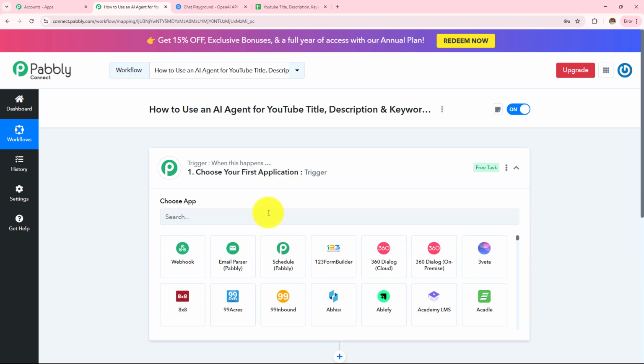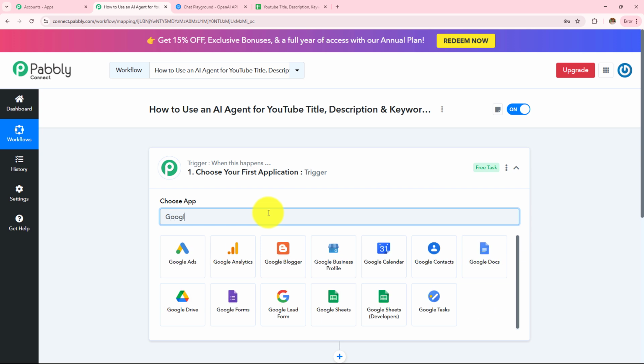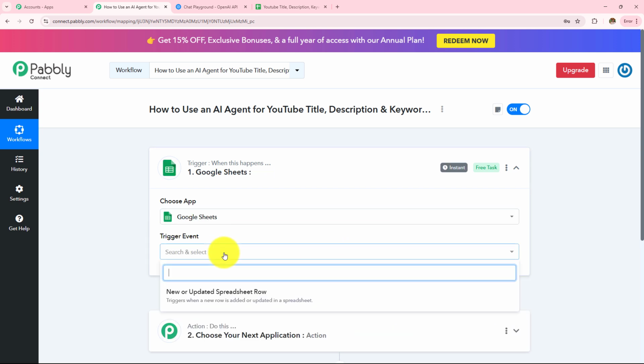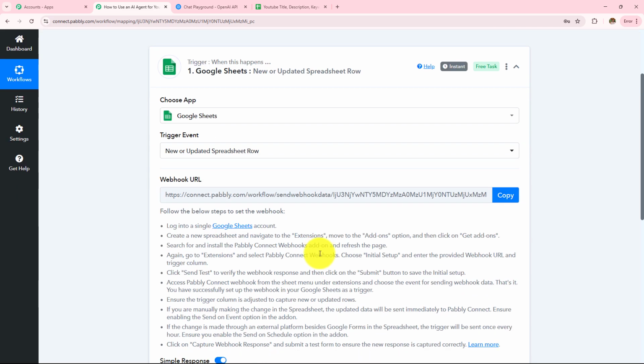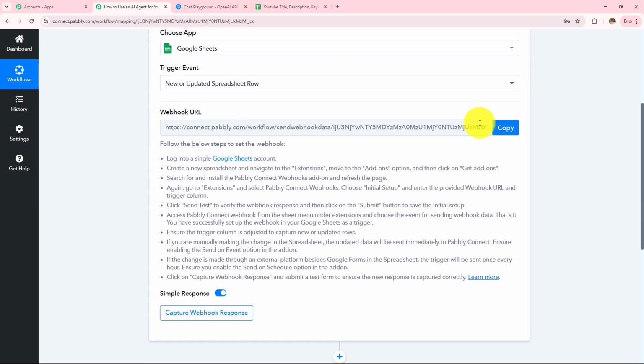So here in my trigger application, let's take Google Sheets. And then in my trigger event, I'm going to take this new or updated spreadsheet row. Now I need to make a connection between Pabbly Connect and Google Sheets, for which a webhook URL is provided to me, and this webhook URL is going to act as a bridge to connect my Google Sheets with Pabbly Connect.